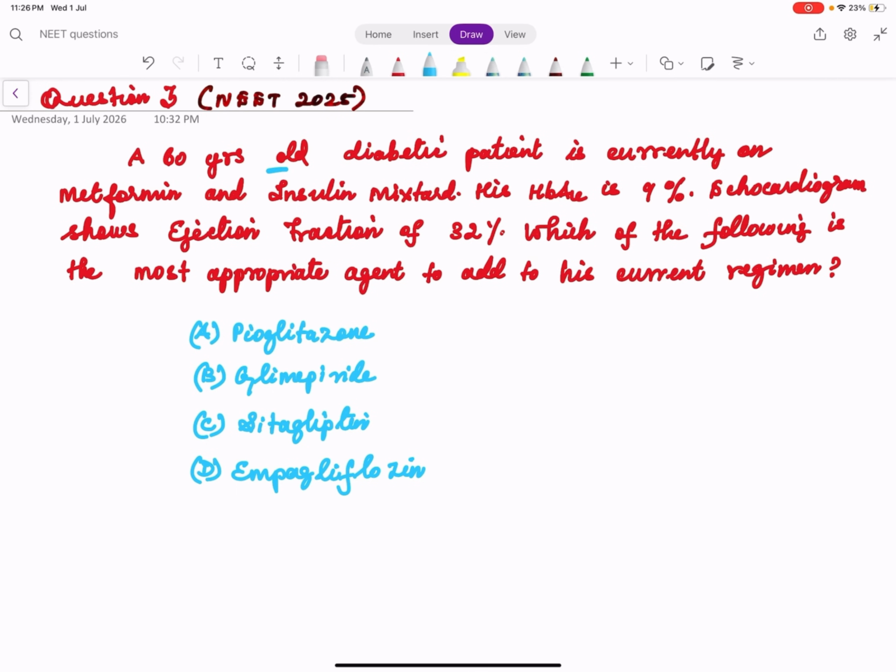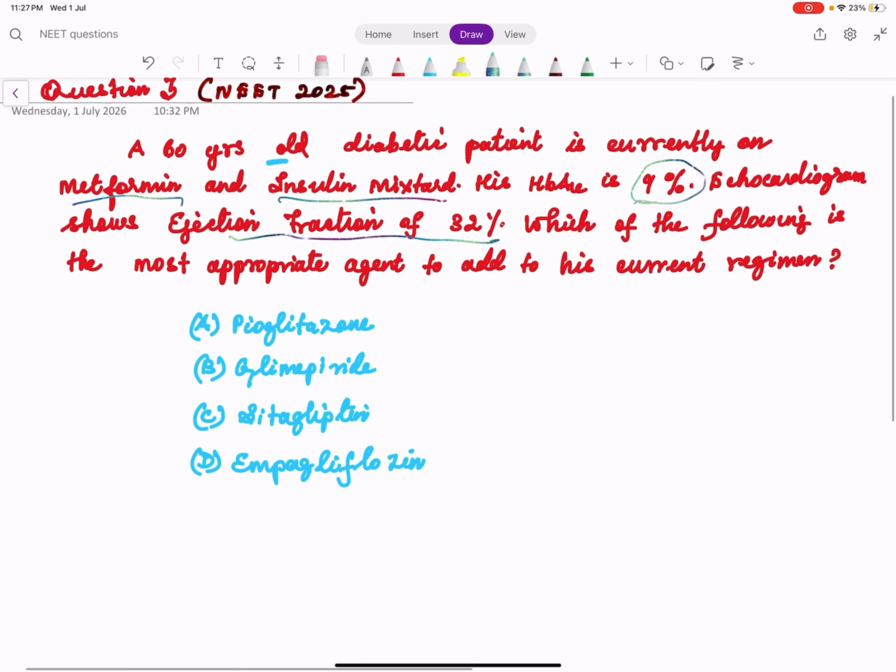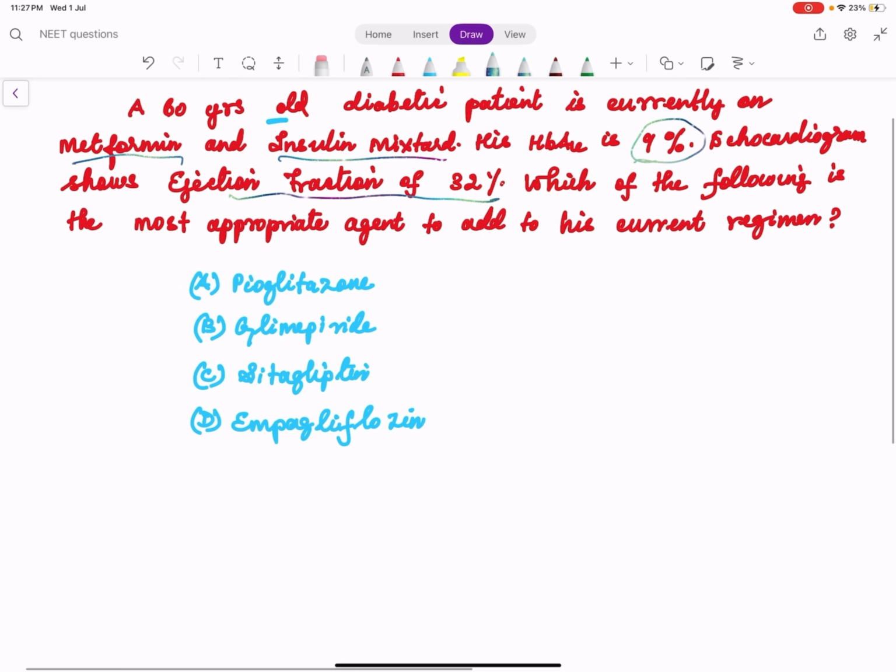A 60-year-old diabetic patient is currently on metformin and insulin mixture. His HbA1c is 9%. Echocardiogram shows ejection fraction of 32. So we'll write down the clues here. So an elderly patient, 60 years old person, is having diabetes and he is on 2 drugs, metformin as well as insulin, and his HbA1c is 9.